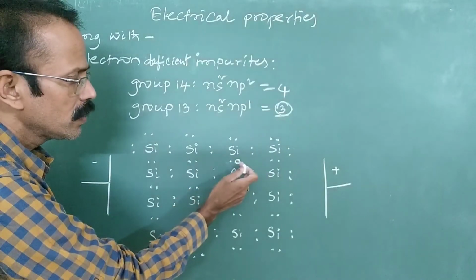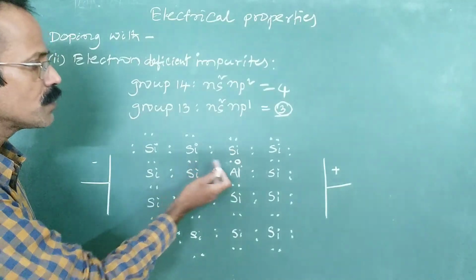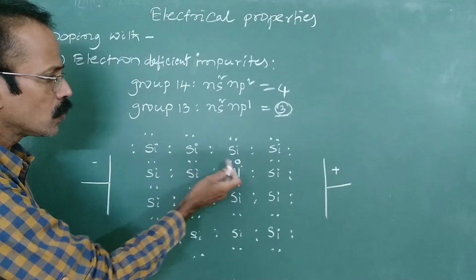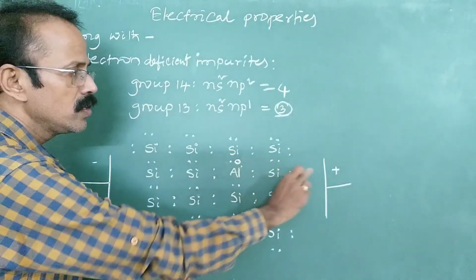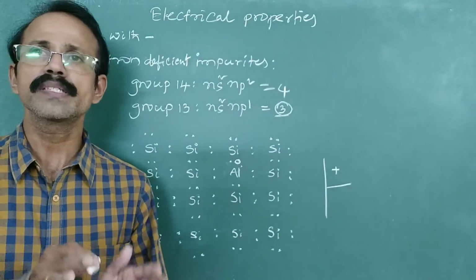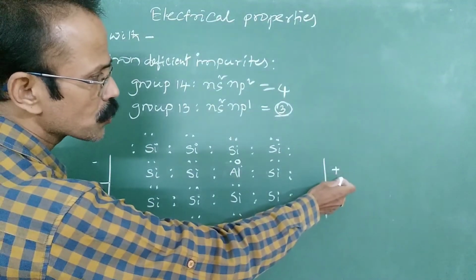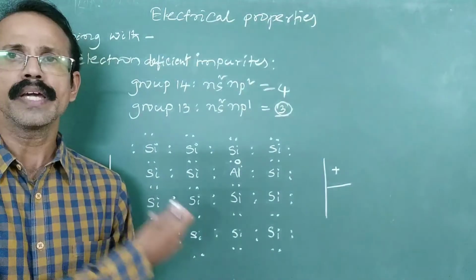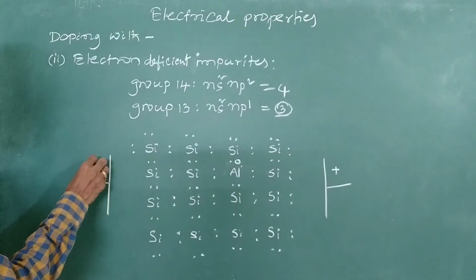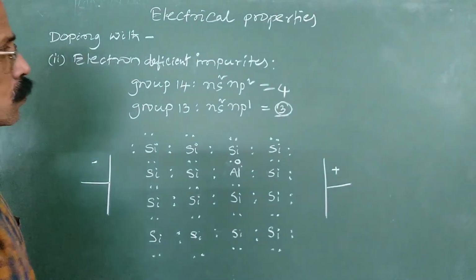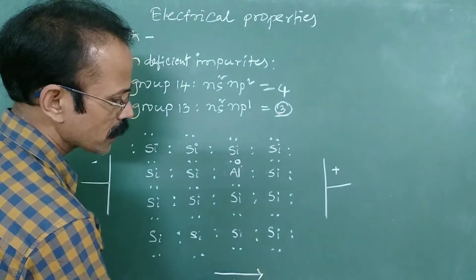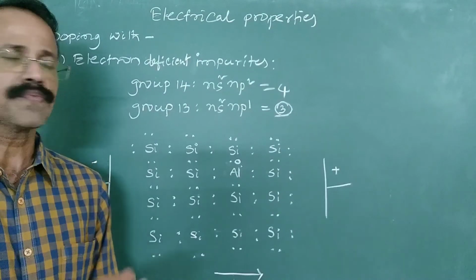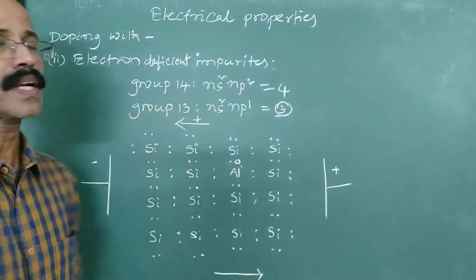Similarly, again the hole is exchanged with the electron present here. So the hole moves in this direction and the electron moves in this direction. Actually it is the electron that is moving in the direction of the positive plate, but it appears as if the hole is moving in the opposite direction, that is towards the negative plate. So the negative charge, or electron, moves in this direction, but it appears as if the positive charge is moving in this direction.